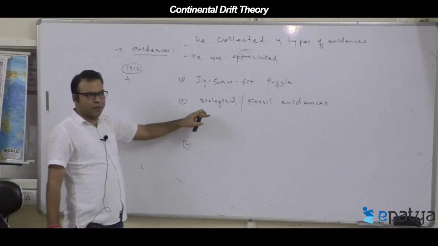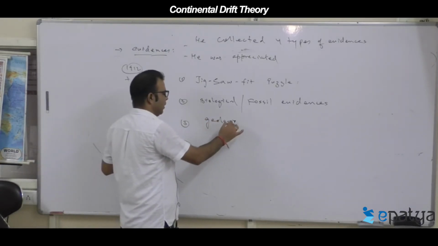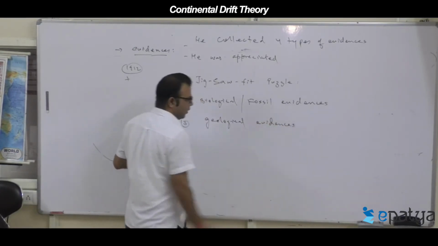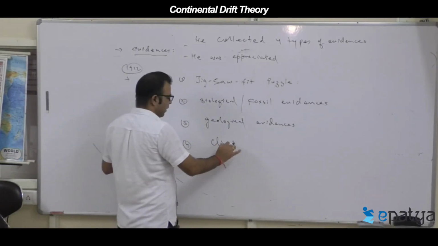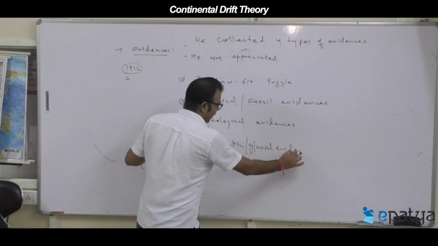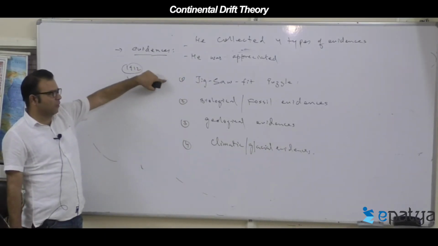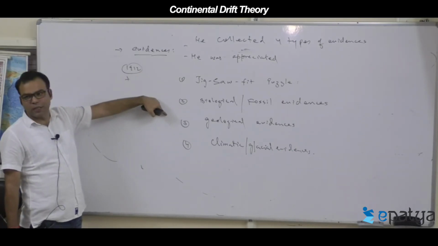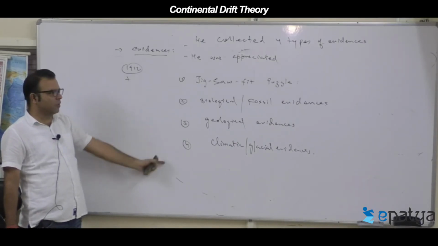Third, he talked about the geological evidences. He collected some geological evidences. Fourth, called climatic or glacial evidences. So he collected four types of evidences: jigsaw fit puzzle evidence, biological or fossil evidences, third called geological evidences, fourth called climatic. The 2013 mains question was this only.